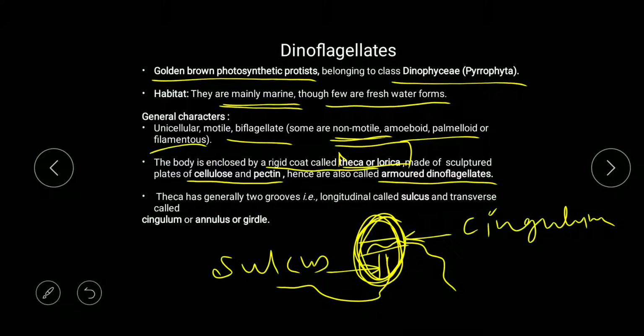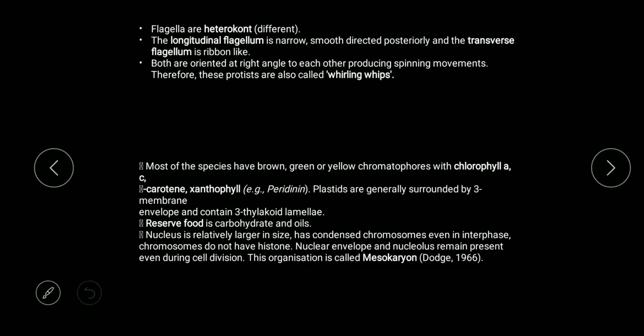They have flagella in each groove, and the flagellum present in the sulcus is posteriorly directed. It is bent downward, posteriorly. They have two types of flagella in two different grooves, and because of this it is known as heterokont flagellation. The longitudinal flagellum, which we have just studied in the case of the sulcus, is narrow and smooth and directed posteriorly, but in the transverse groove they have a ribbon-like flagellum.